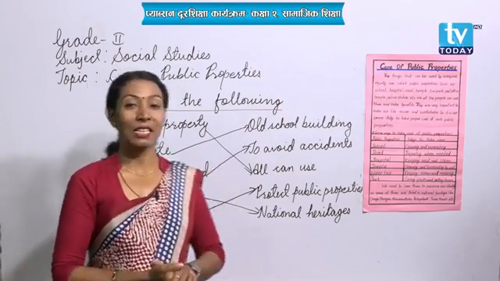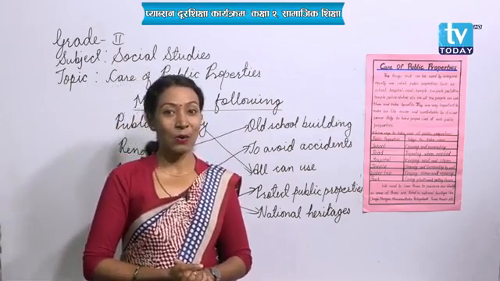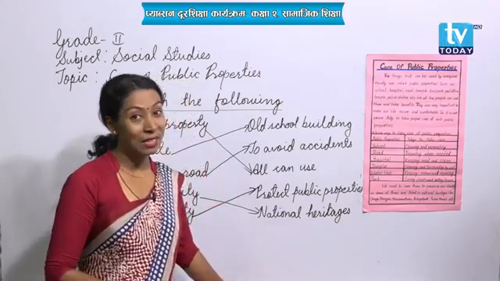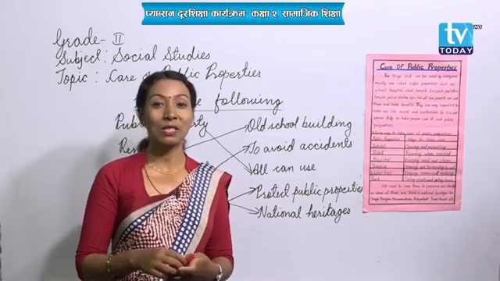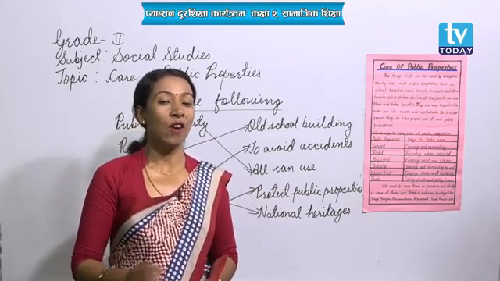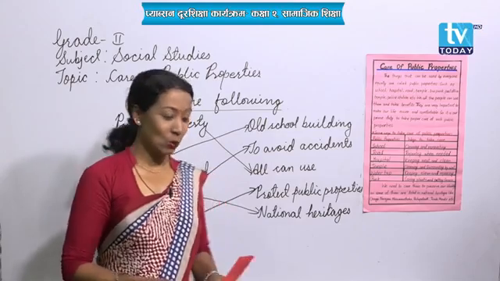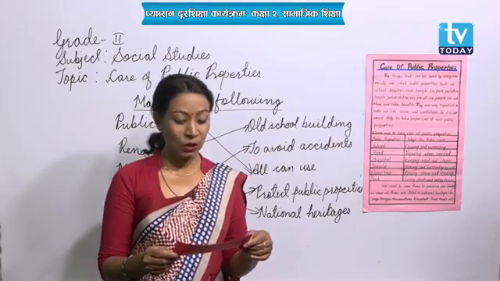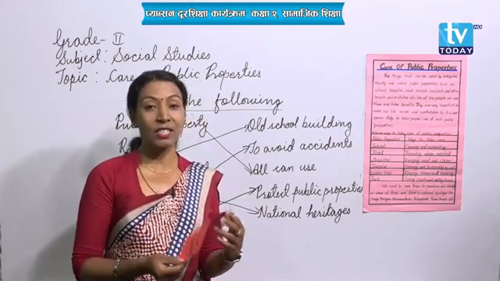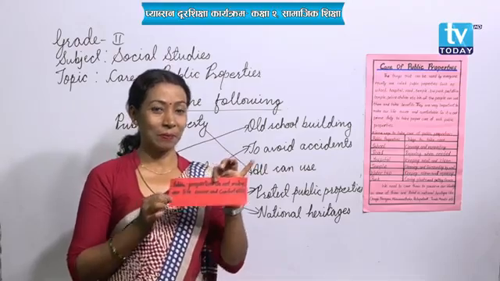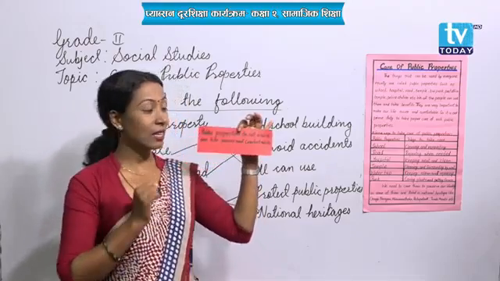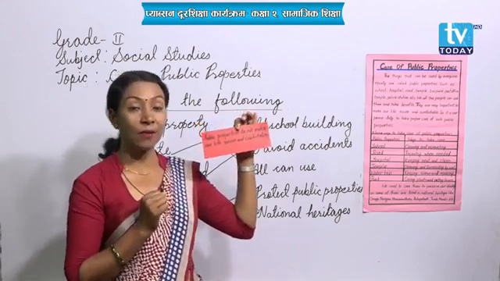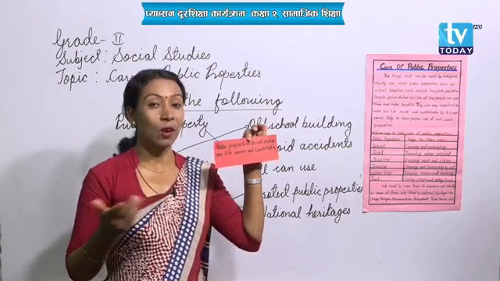Okay, this exercise we have done very easily. Now, I have some more exercise. So, I have here some sentences. Okay, you have to say whether it is true or false, right? So, the first sentence I am going to read for you is, public properties do not make our life easier and comfortable. See this sentence. Once again, I am reading for you, okay? Public properties do not make our life easier and comfortable. What is it, true or false?